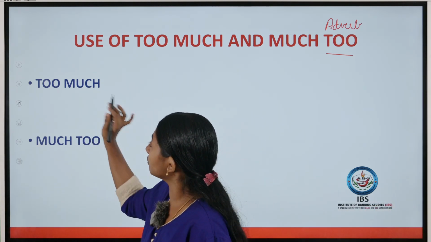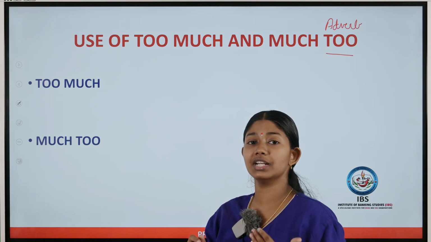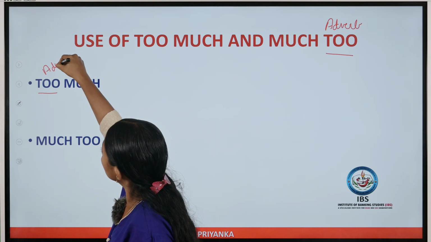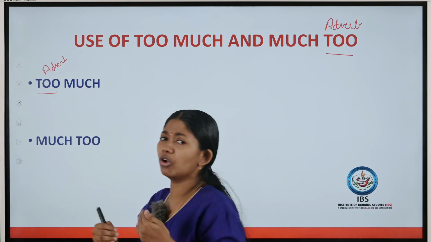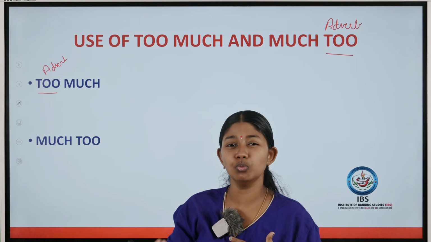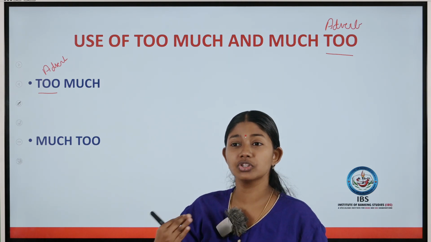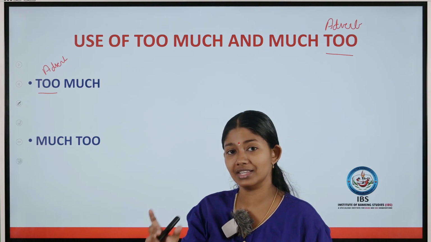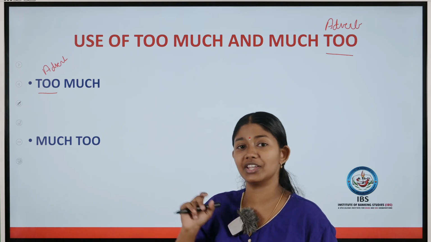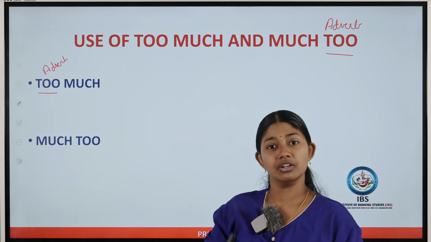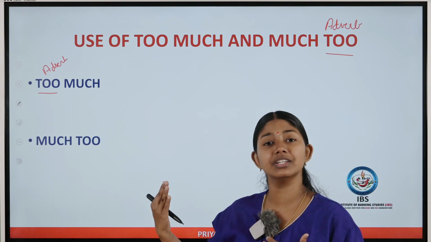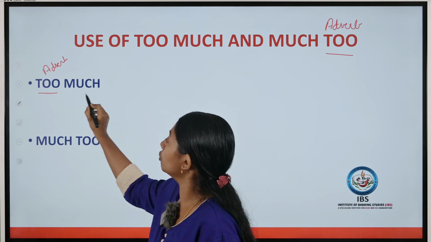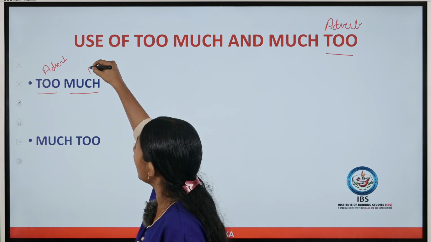So too much. I have stated that too is an adverb. You have already learned that, like he is too weak or she is too good. Too will always modify an adjective, because in too weak, weak is an adjective; too good, good is an adjective; she is too intelligent, intelligent is also an adjective. So always the adverb too will modify an adjective.